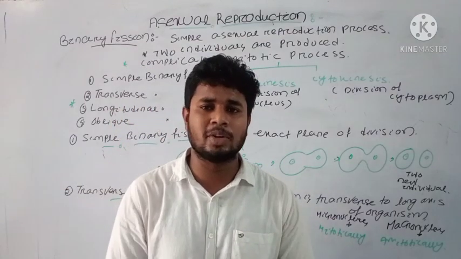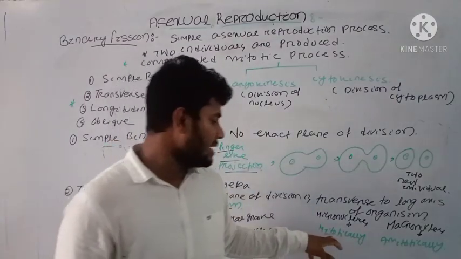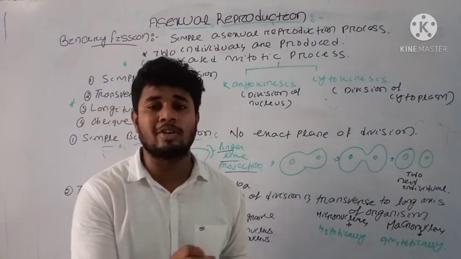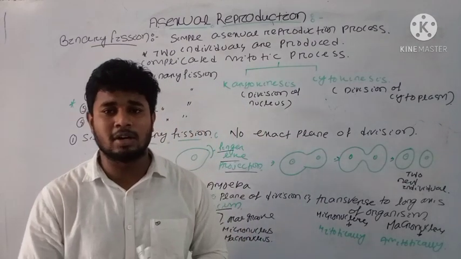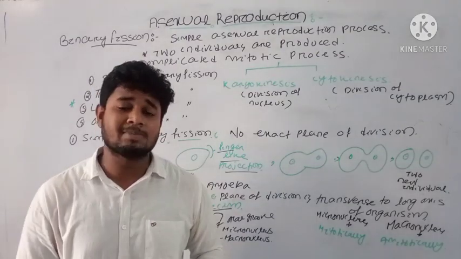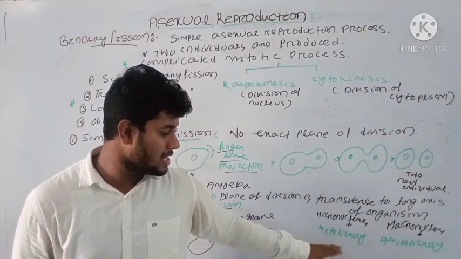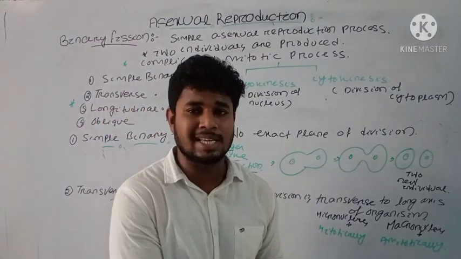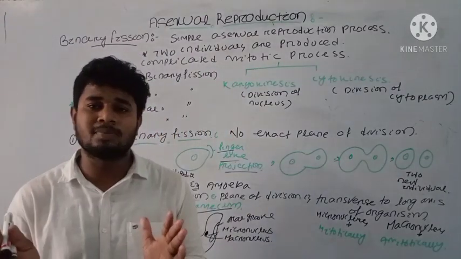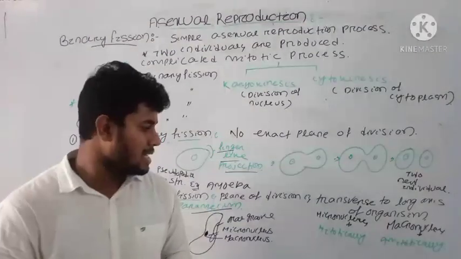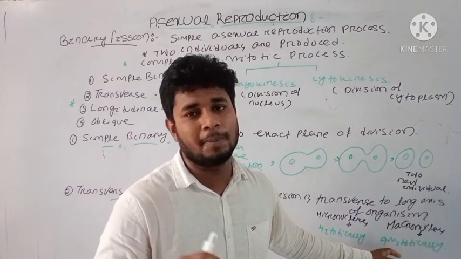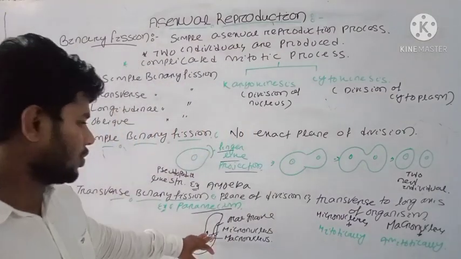What is the basic difference between mitotic and amitotic division? In the mitotic division, the karyokinesis has 4 phases, that is your prophase, metaphase, anaphase, and telophase. But in the amitotic division, there is no involvement of these phases, and no involvement of the spindle fibers. Here only the nucleus divides, and that will produce a copy of that nucleus, that is a macronucleus.